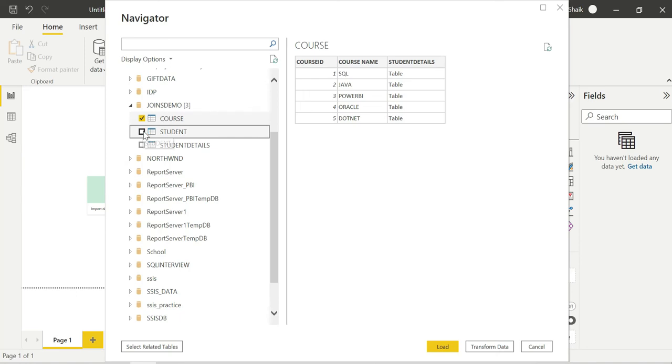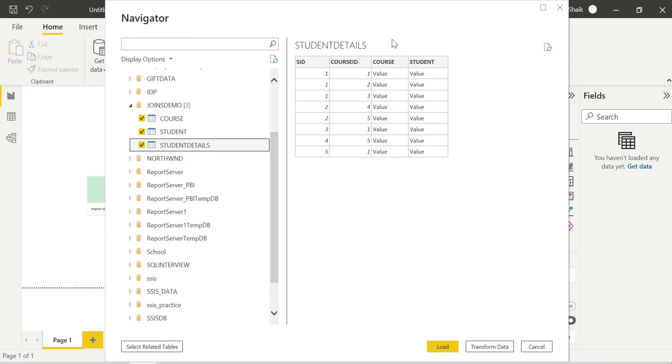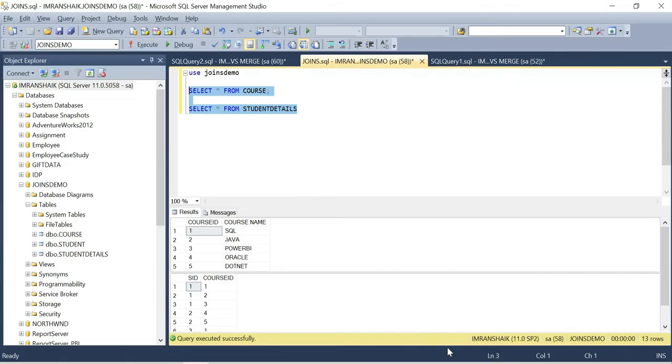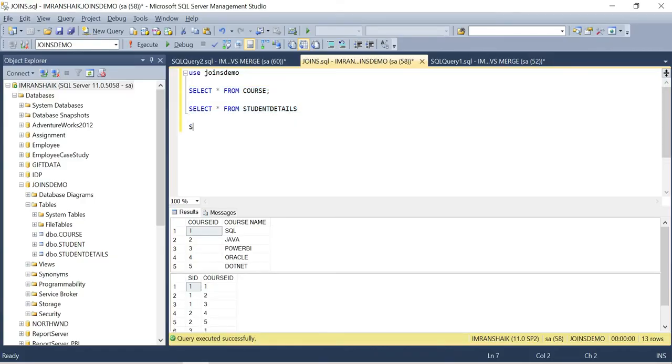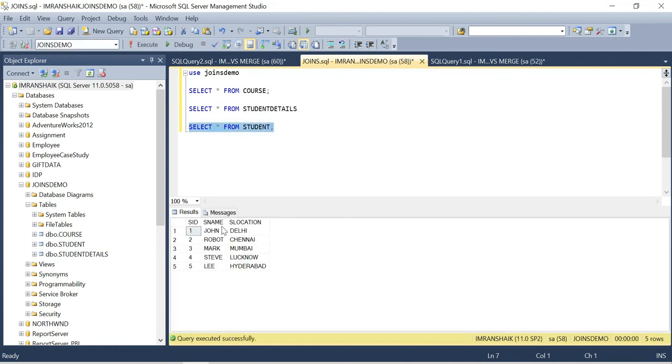Student ID, student name, student location, and student details. Load. If you see here, click on select star from student. The records have student ID, student name, student location. Guys, I will explain once again. When you click on the student table, these three columns with these rows are there. Now course, when I click on the course table, it has course ID, course name.